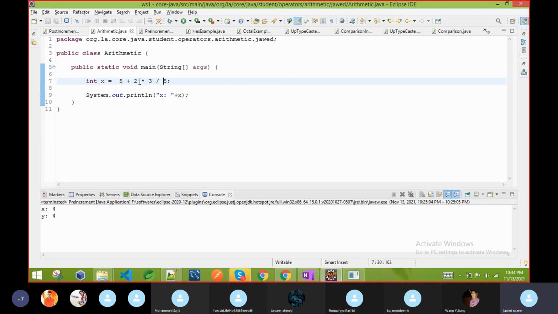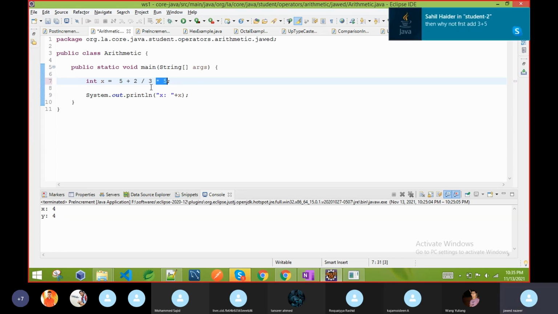Okay, so for same priority operators, as we know, the multiplication sign and division sign have the same priority, and plus has less priority. So basically, if the rule is left to right, then we would have to do the plus sign, but plus priority is less. So our compiler will start from left to right, left first. If the left has division and the right has multiplication, then our compiler does division first, then